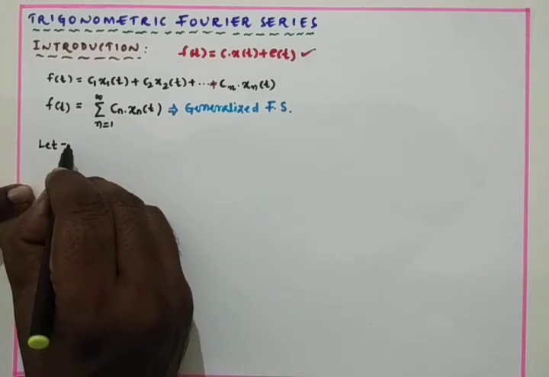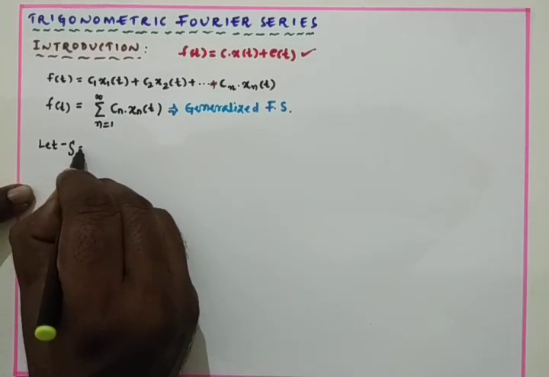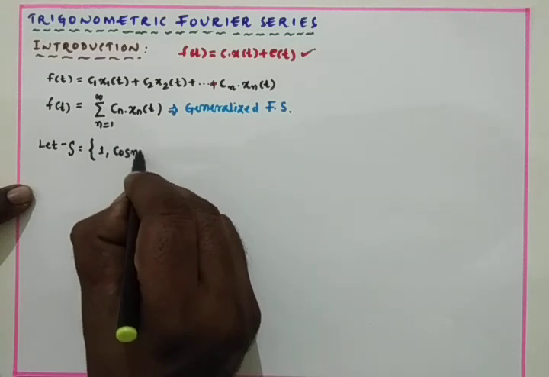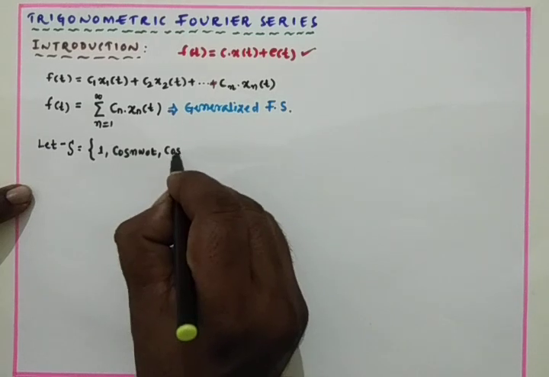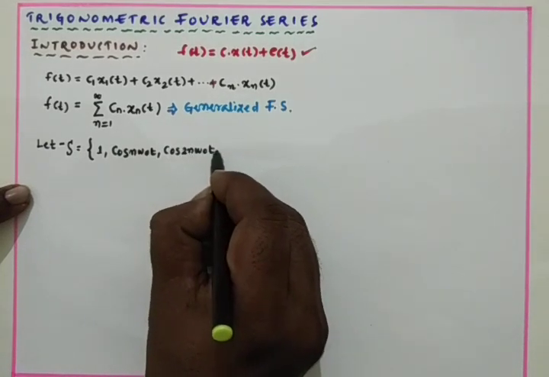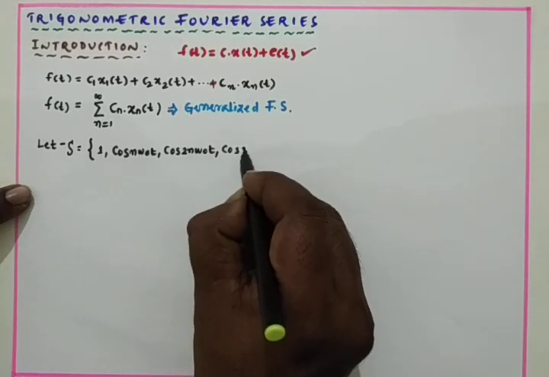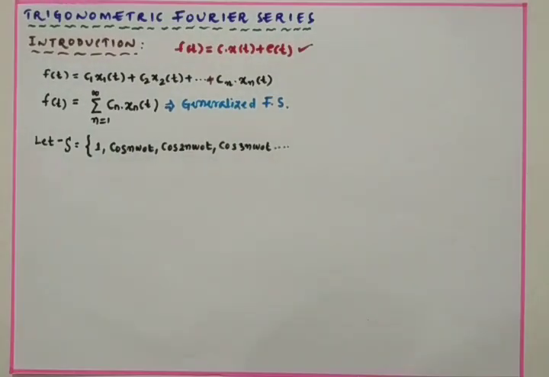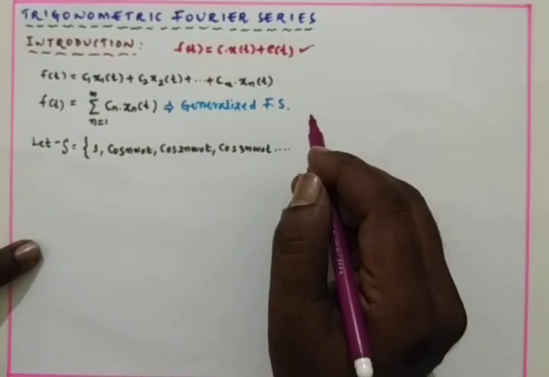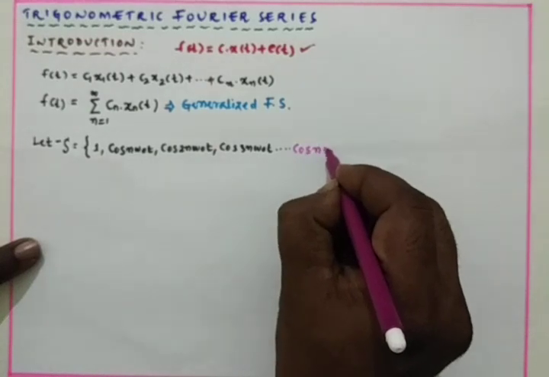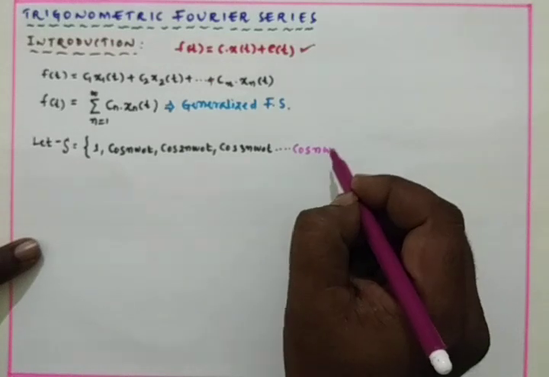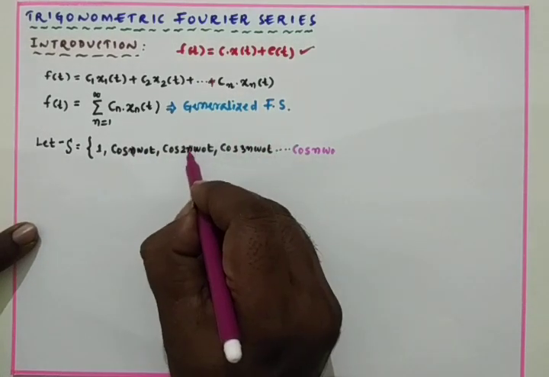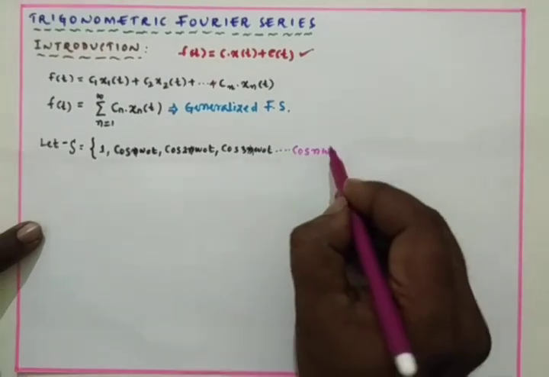For example, I can call that signal set S. I have a signal set that is 1, cos omega naught t, cos 2 omega naught t, cos 3 omega naught t, and so on. The last signal will be cos n omega naught t. So this is cos 1 omega naught t, cos 2 omega naught t, cos 3 omega naught t, up to cos n omega naught t.